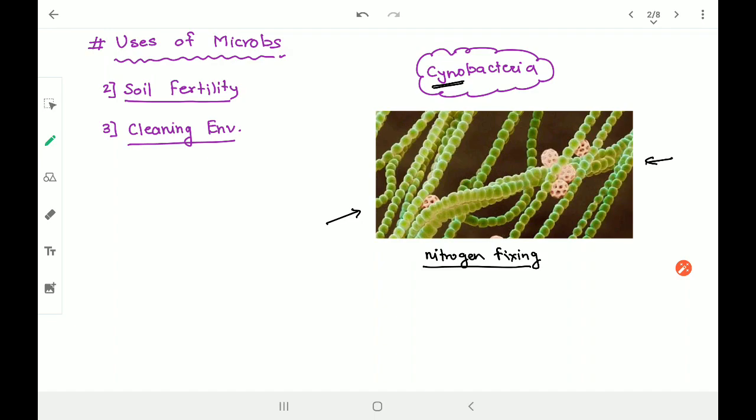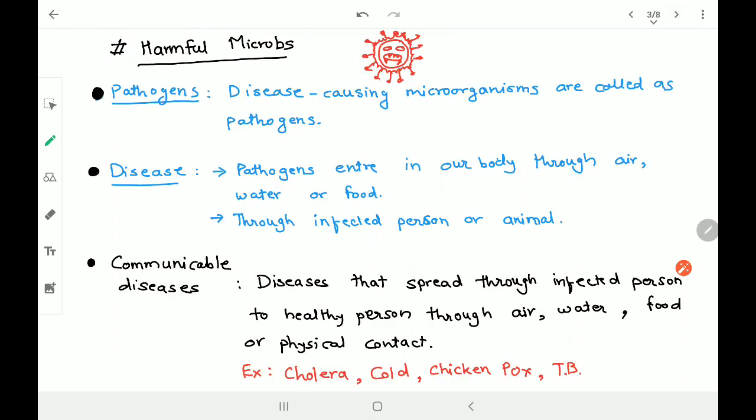Okay, decomposing bacteria. Let's move ahead. It's not like all the bacteria are very good for us. Rather, I can say very few bacteria are good for us. Rather, all other bacteria are really harmful. Okay, let us talk about harmful microorganisms.